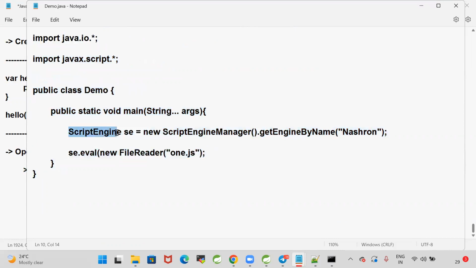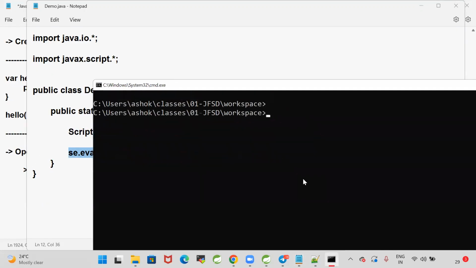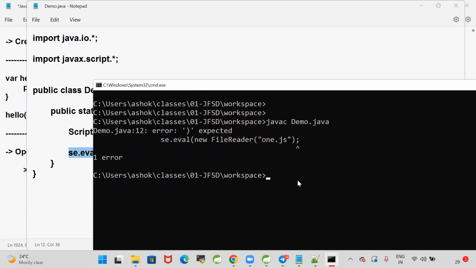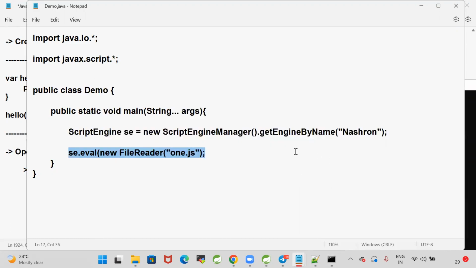For that, we are using script engine. I want to load the script engine. Which engine? Nashorn engine. Using that script engine, I'm calling the eval method. For the eval method, I'm giving my JavaScript file as input. That's it. Okay, go to command prompt, javac demo.java. FileReader, it is expecting one more bracket. Yeah, FileReader, this bracket. The eval method is there, one more bracket. Yeah, close that bracket. Good.